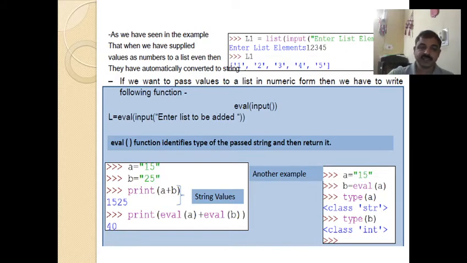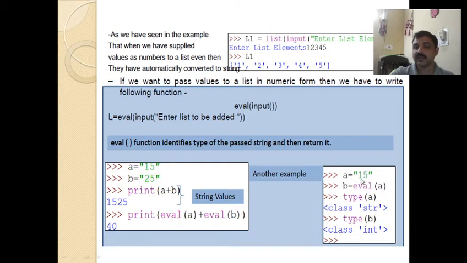If you see the example here, a = "15" is a string, b = "25" is assigned as a string. If you write print(a + b), it just joins both. Now if I use print(eval(a) + eval(b)), a is converted to a number form, b is converted into a number form, both are added and displayed here. So the eval function converts it to numeric form.